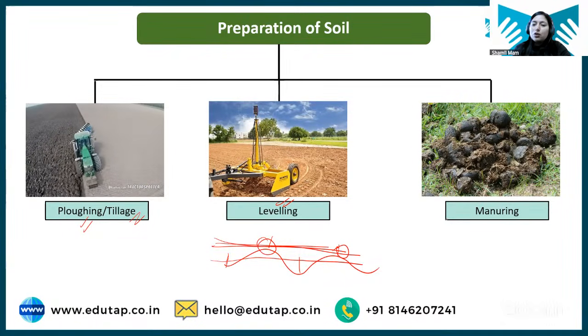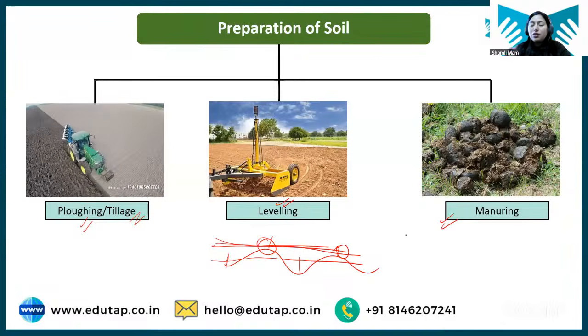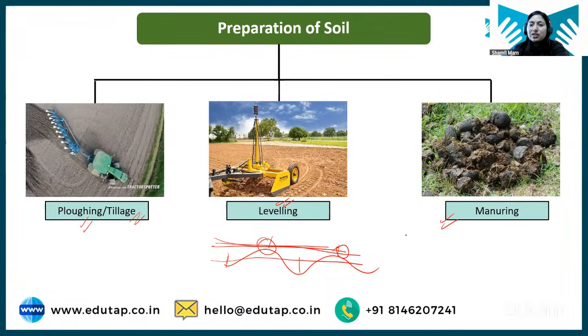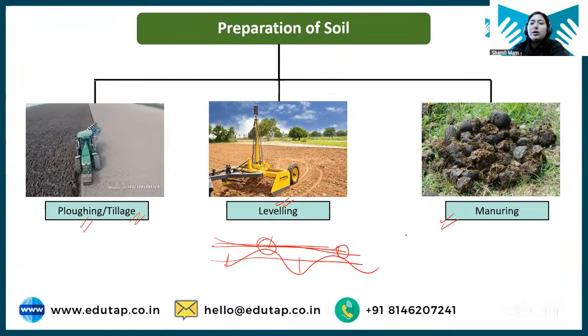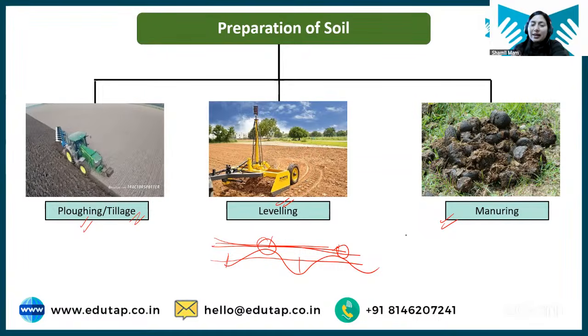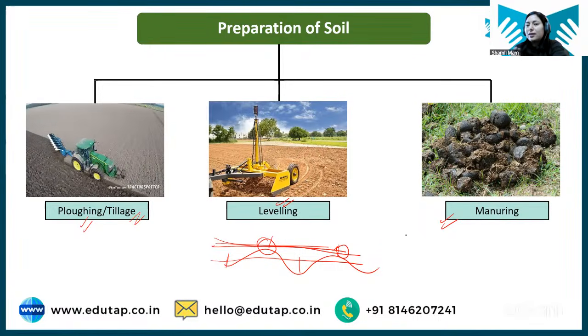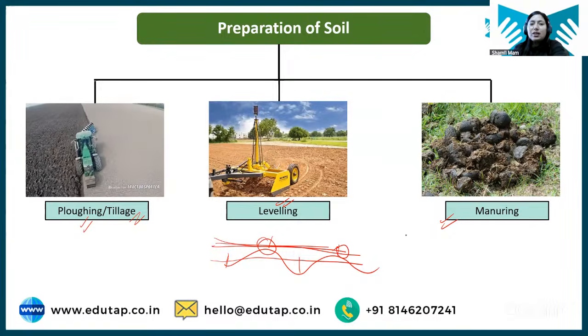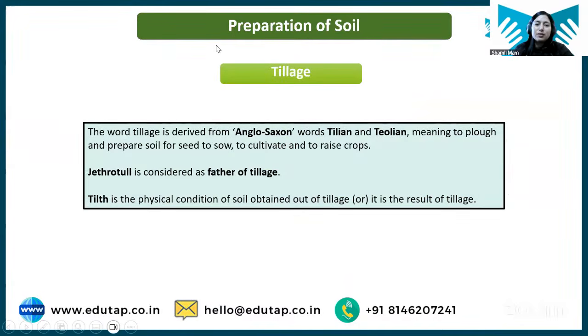Also, students, the third step is manuring. In manuring, what we do is add manure. Basically, manures are nutrient-rich substances that are added to increase the nutrient status of the soil. So when plants need nutrients, they can absorb them from the soil and grow well. Clear? So this is the basic preparation of soil. Now let's understand about tillage, which is the first step, in detail.